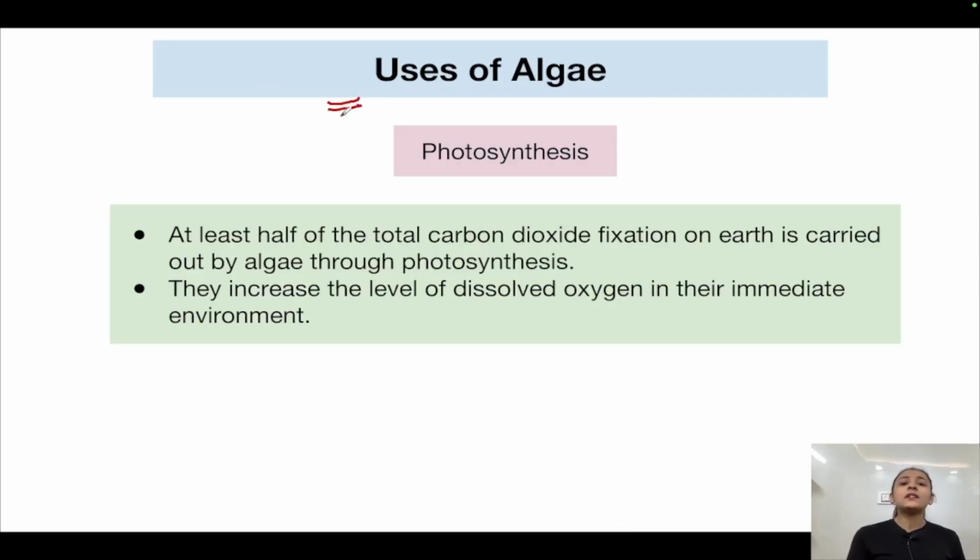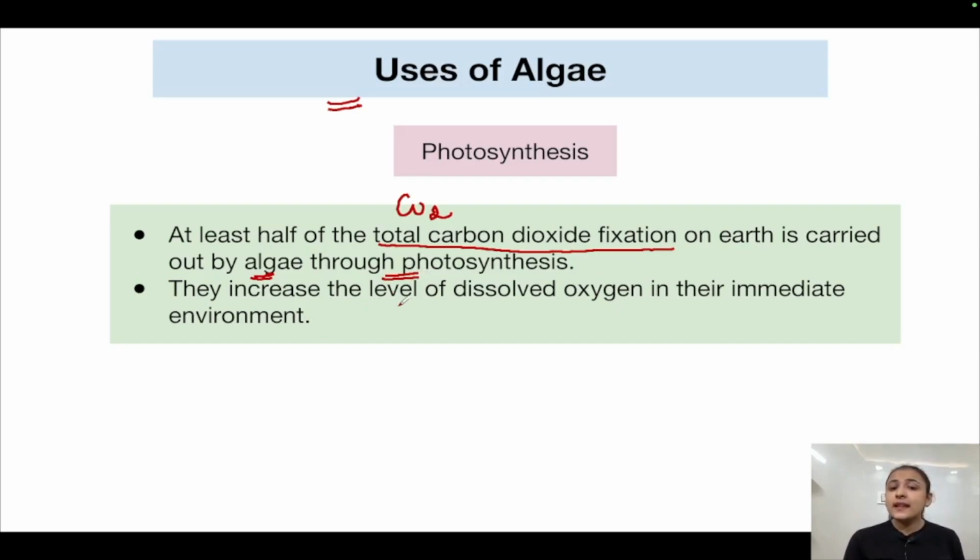Now, algae are useful to man in a variety of ways. Number one is photosynthesis. At least half of the total carbon dioxide fixation on Earth is carried out by algae via the process of photosynthesis. Algae are present in huge amounts on this planet. Because in photosynthesis, carbon dioxide is fixed and oxygen is released.